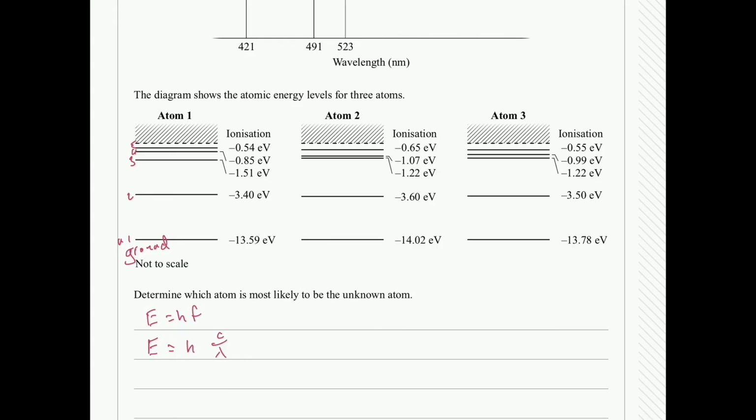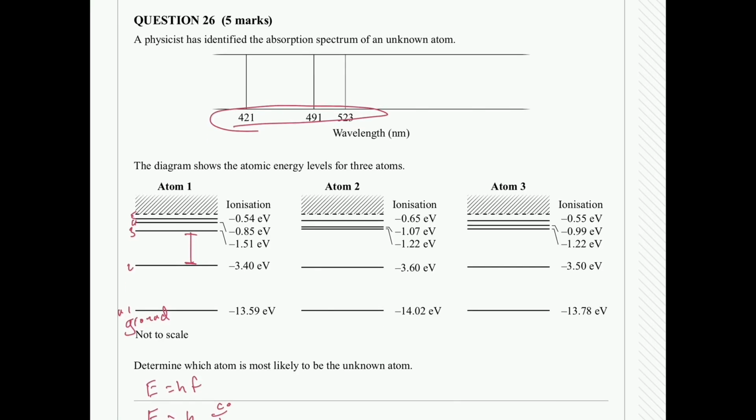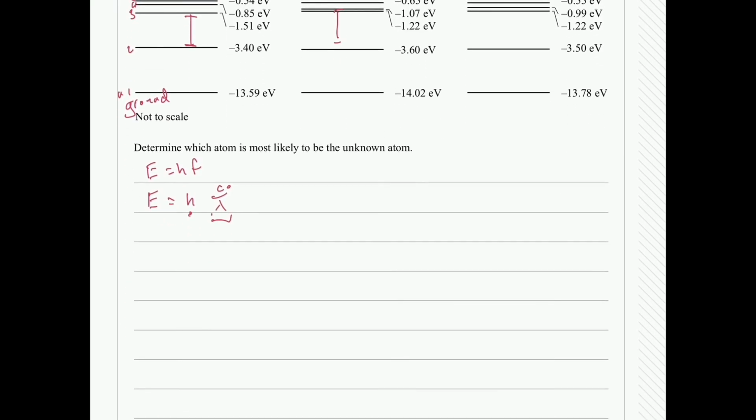With this idea, if you have an energy change from level 3 to 2 or 2 to 3, knowing what Planck's constant is, because that is a constant value, our 6.626 times 10 to the negative 34, and our speed of light, which is 3 times 10 to the 8, we can figure out the wavelength here. But we're working in the opposite direction. We've been given our wavelength, and so what we need to do is predict the energy, because we want to then go back and find which atoms have the right energy jump or energy shell change. So let's go through that and talk through the problem a little bit more.